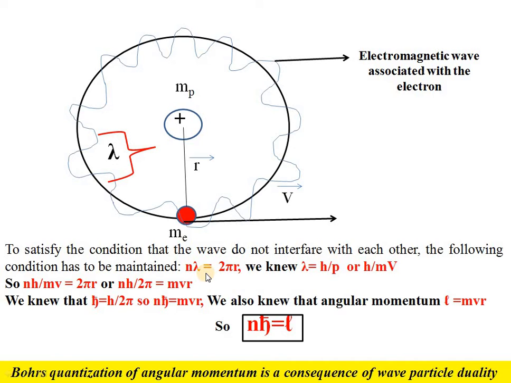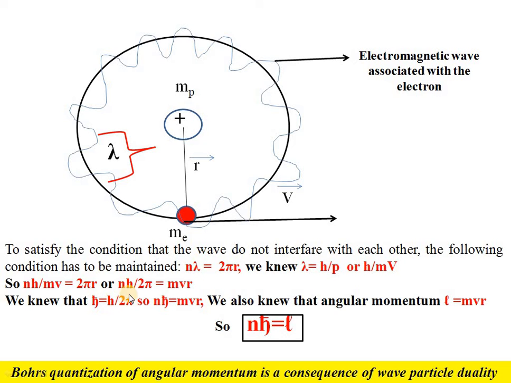Now we know that the equation of lambda proposed by de Broglie is lambda equal to h by mv. If we put this into this equation, we obtain nh by mv is equal to 2 pi r. Now if we rearrange this equation, taking 2 pi to the other side, nh by 2 pi is equal to mvr.